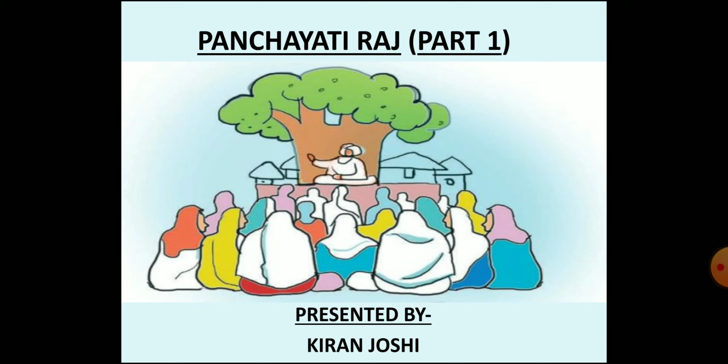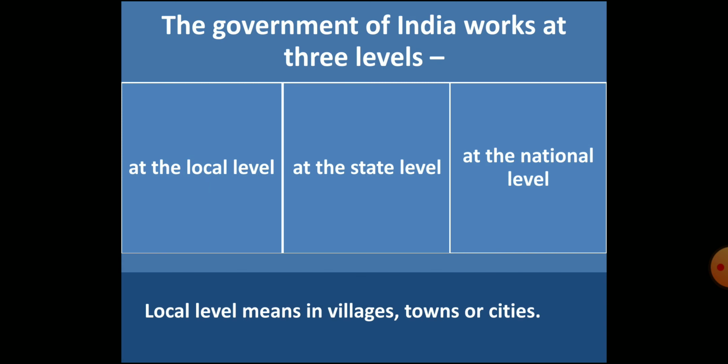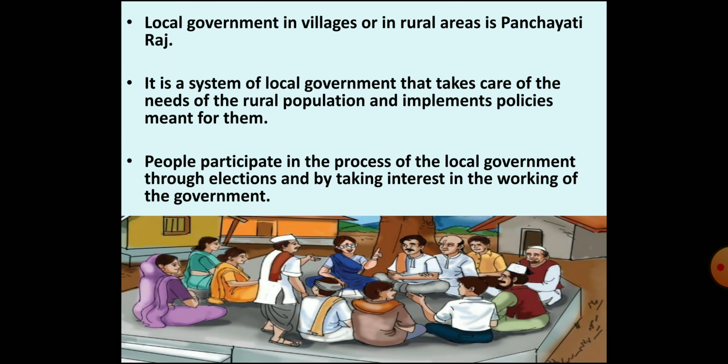Here I am presenting the first video of class civics chapter 5 Panchayati Raj. Children, you are aware that in our country the government works at three levels: at the local level, at the level of the state, and at the national level. The local level means in village, town or city. Local government of rural areas or villages is called Panchayati Raj.